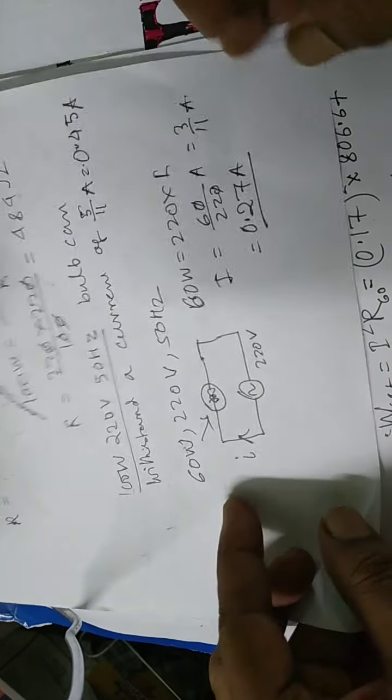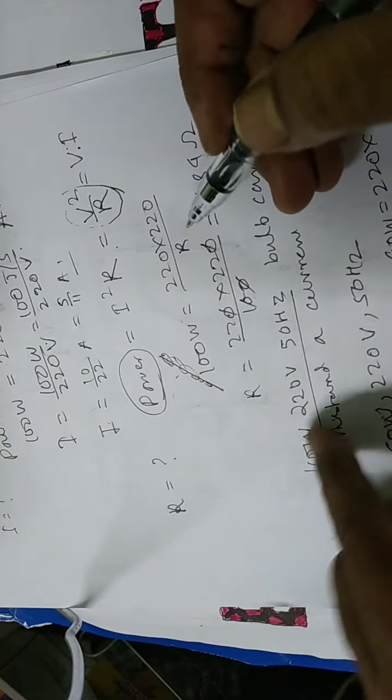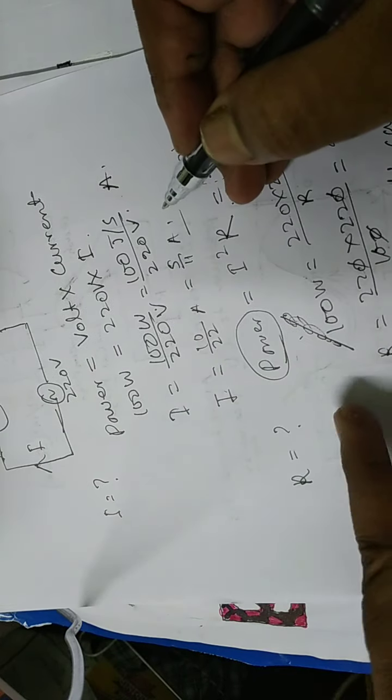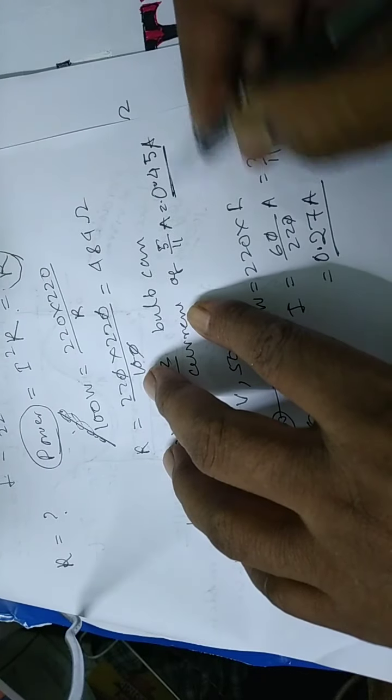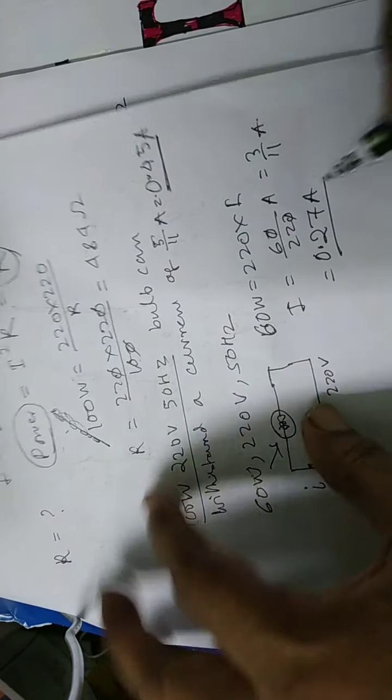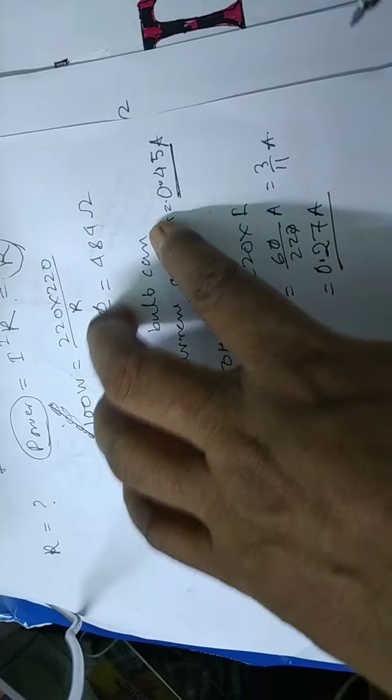But in case of the 100 watt bulb, the current is 5 by 11, which means 0.45 ampere. So 0.45 ampere and 0.17 ampere.